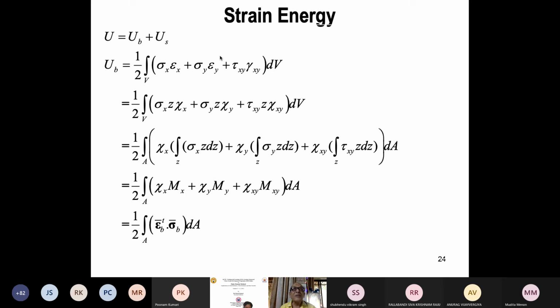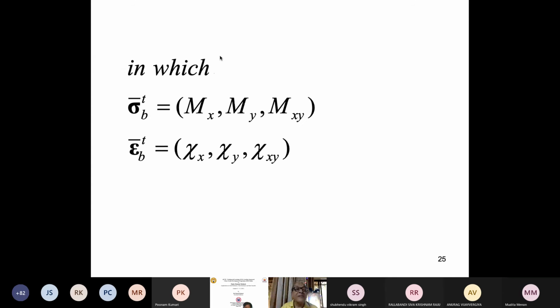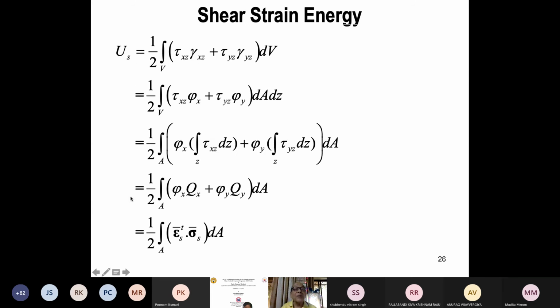Because a one-dimensional problem is an ODE, and for plates it is from three-dimensional PDEs to two-dimensional PDEs. Two-dimensional PDEs are obviously simpler to solve than three-dimensional. So your mathematics part becomes easier. Similarly, I can find out now, in which all these quantities are already defined. So you have no problem.